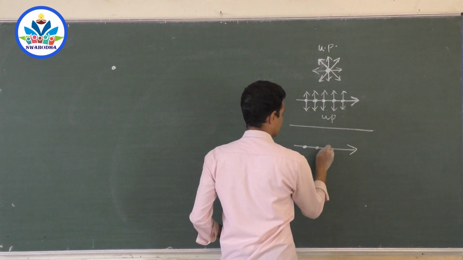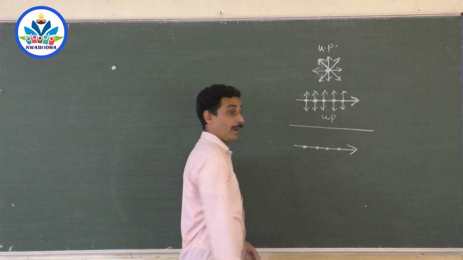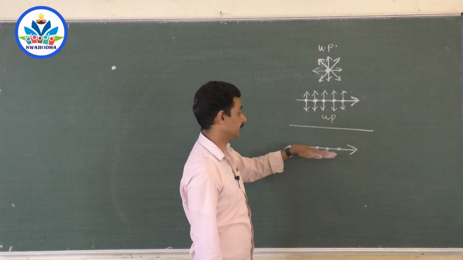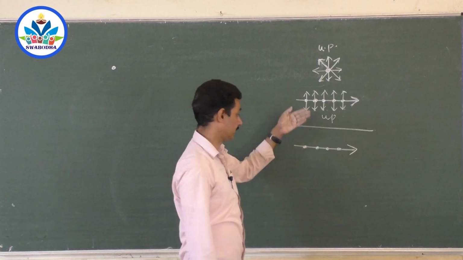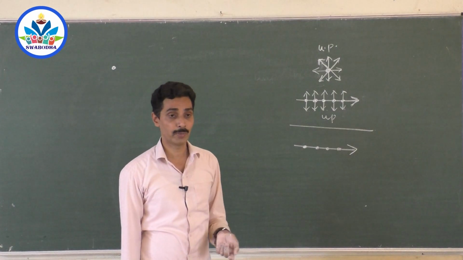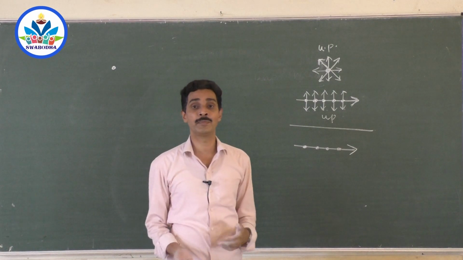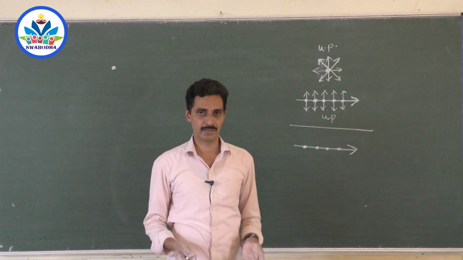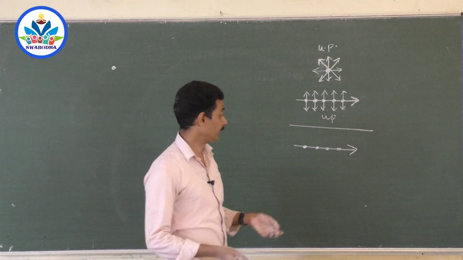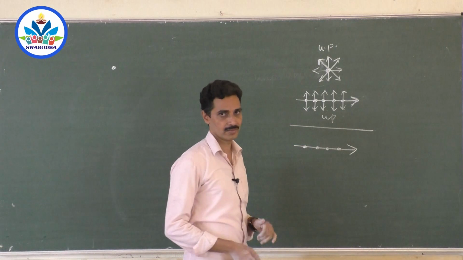Only unpolarized light. Where is the vibration plane? This one. Where is the polarization plane? What do you mean by polarized? Plane of polarization: the plane in which there are no vibrations is called the plane of polarization. What is the plane of vibration? Plane of vibration is the plane in which there are vibrations.